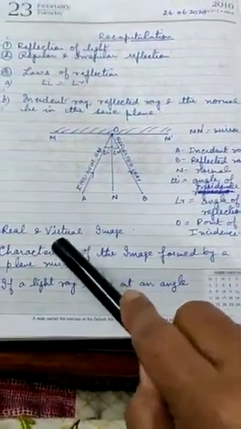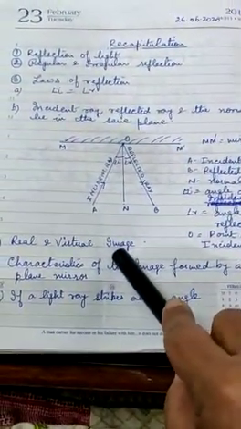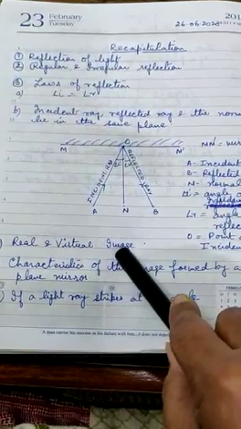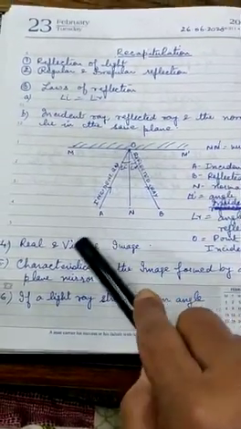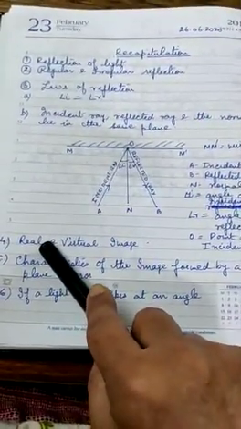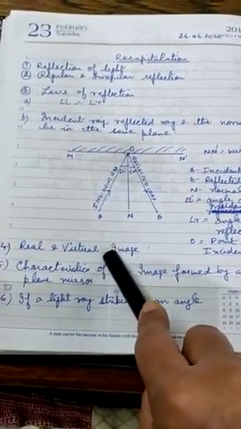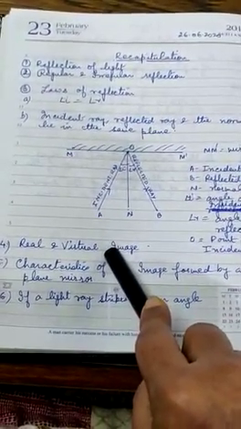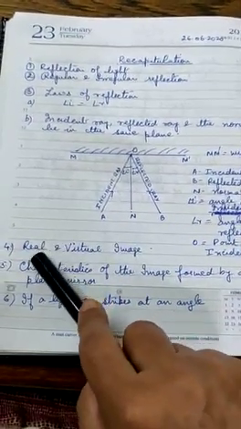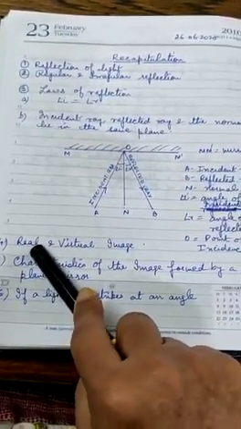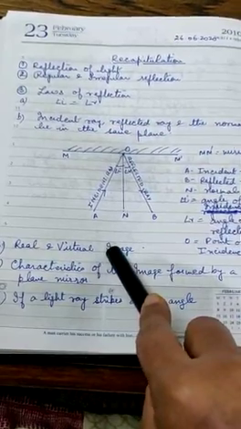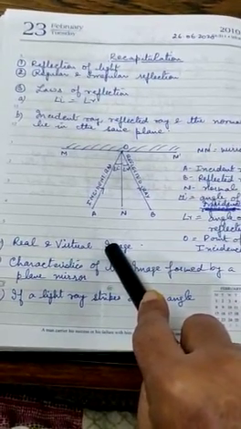Next we learnt about real and virtual image. What were the differences between the two? Real image is upside down and virtual image is upright or erect. Real image can be taken on the screen, but virtual image cannot be taken on the screen.